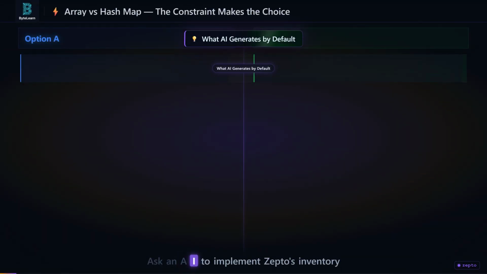Ask an AI to implement Zepto's inventory check and it generates a SQL query. Correct result. Correct logic. 8 times over the latency budget. AI defaults to correctness. The engineer defaults to constraint. That gap is the judgment call this entire video exists to teach.